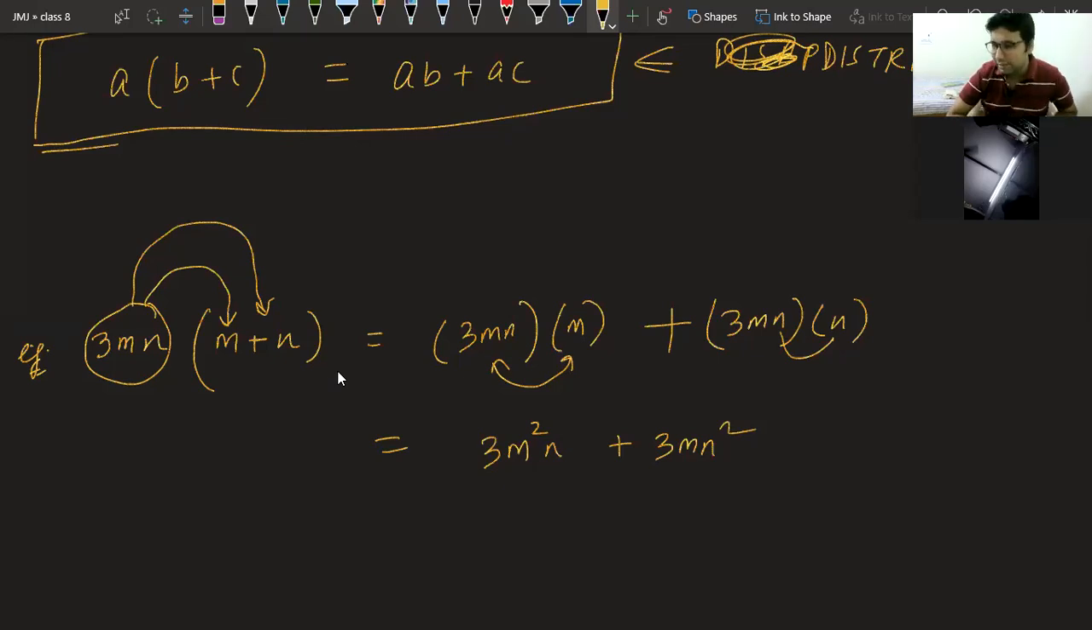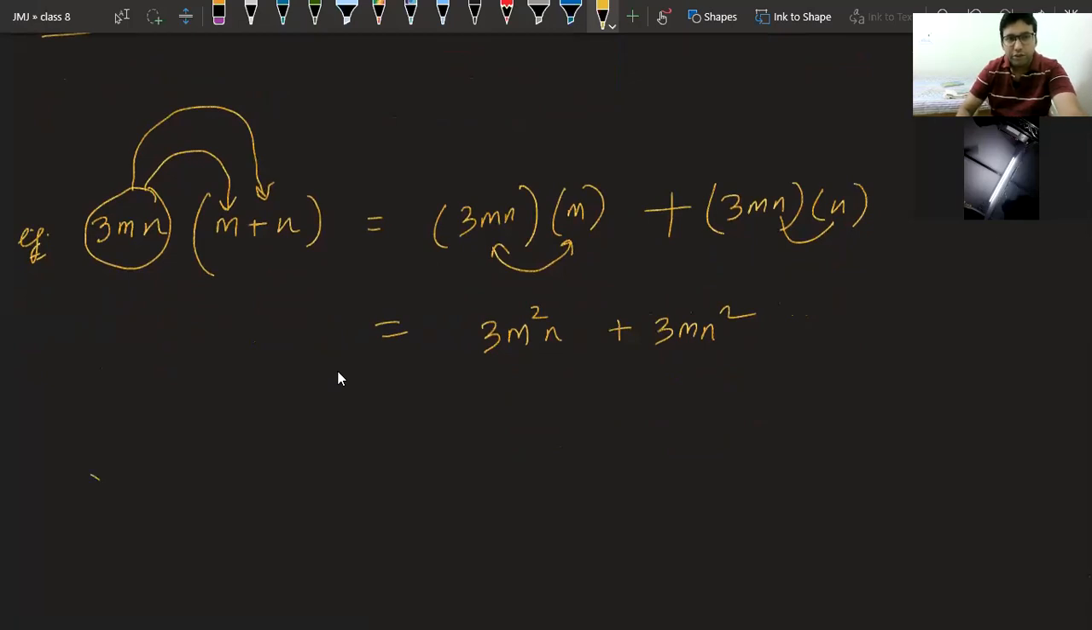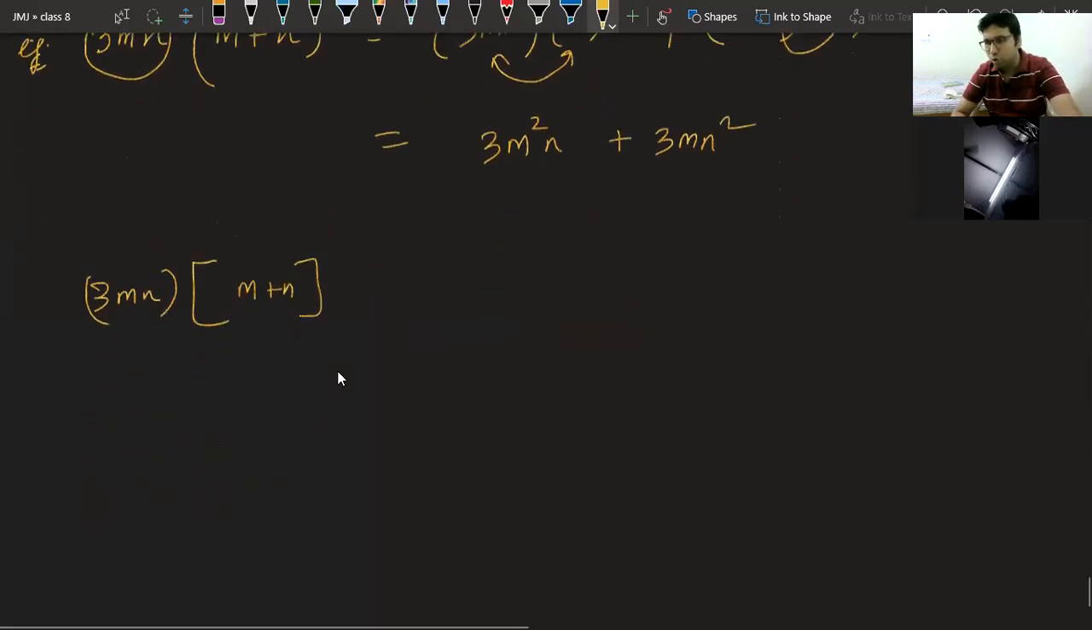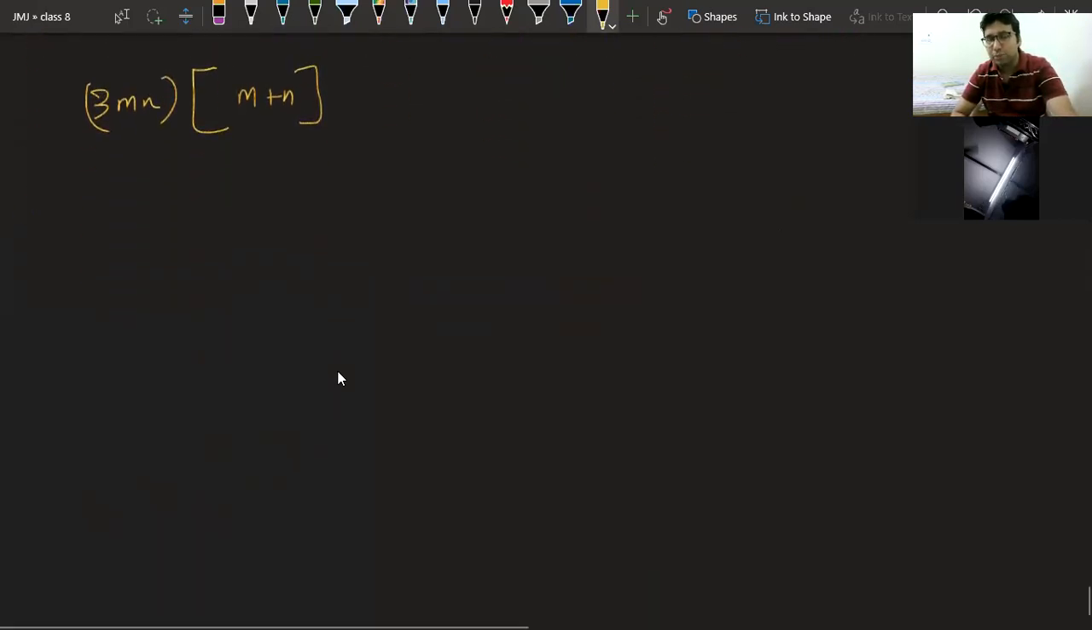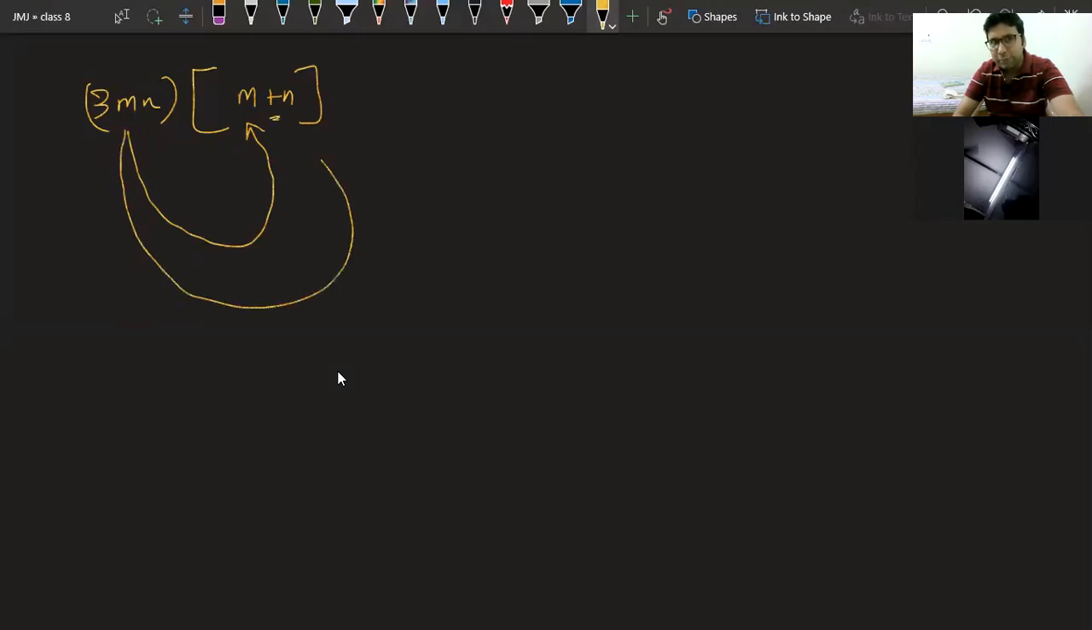Sir, I didn't understand. Okay, Yashna, see again. 3mn bracket m plus n. We have to follow distributive law. Distributive law says that this complete term will get multiplied with the first term, then we will have a plus sign, then this complete term will get multiplied with the second term. This is a rule of distributive law. Now what will you get?